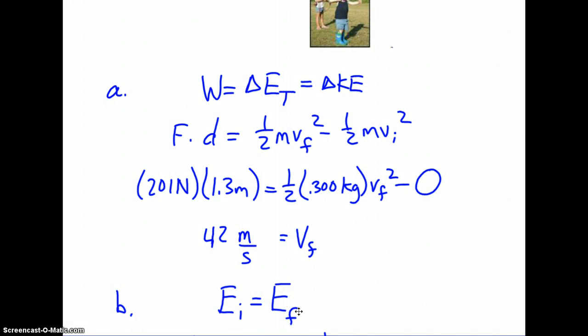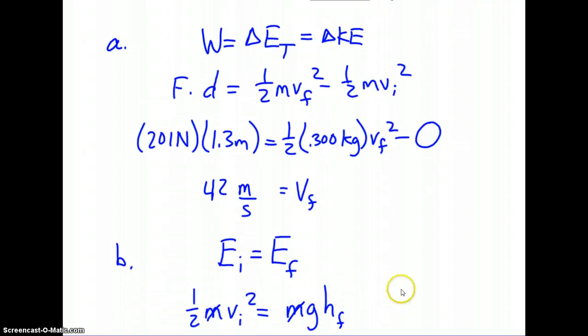In its final state, at the peak of its flight, it's not moving, so no kinetic, and it's at a height above that base level where we shot it from in a gravitational field, so we know it has gravitational potential. So our conservation of energy statement becomes 1/2 m vi squared equals m g hf. Note that in this case, the mass of the arrow is in both terms, so we can cancel it for ease of calculation.